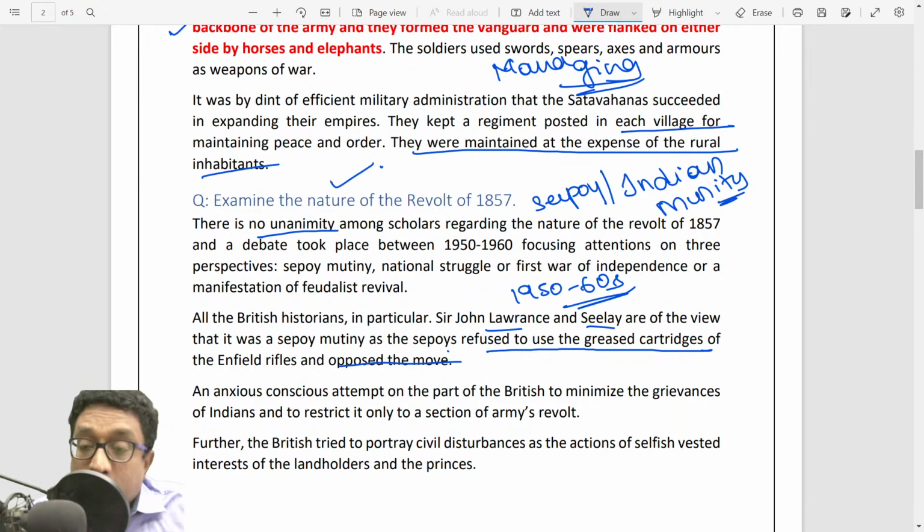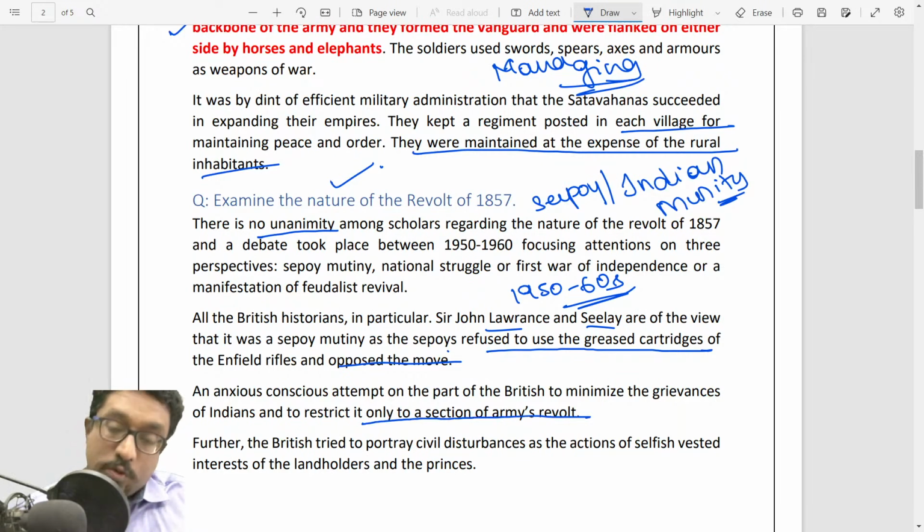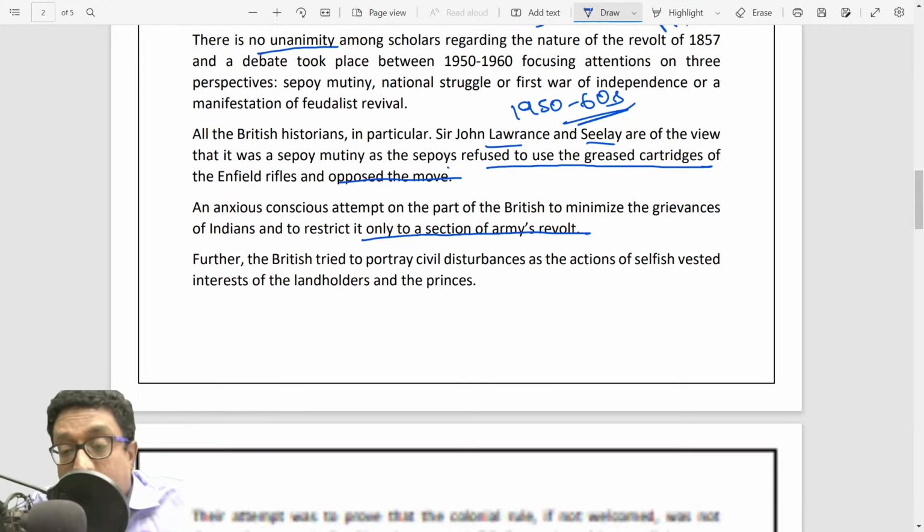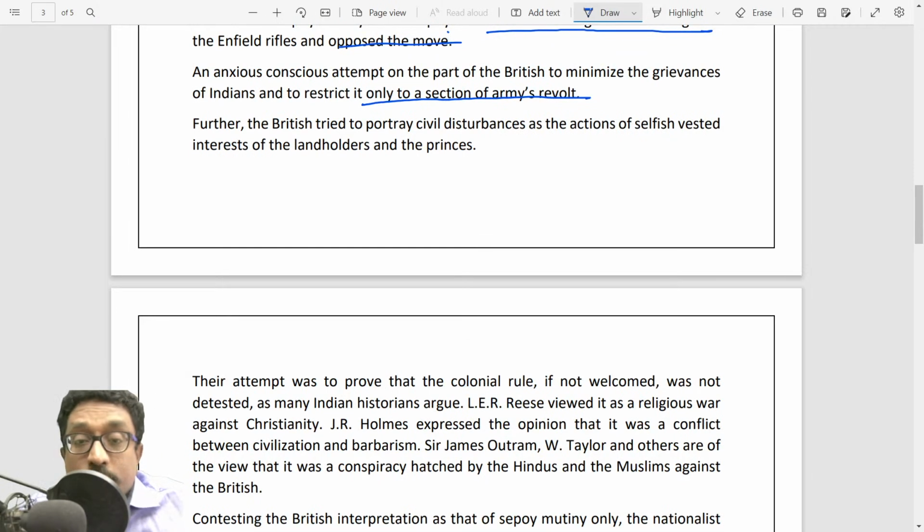In fact, Britishers have tried to minimize the grievances. British historians have made attempts to minimize the grievances of Indians and to restrict it only to a section of the army's revolt. Further, the British tried to portray civil disturbances as the actions of selfish vested interest of landlords and princes.